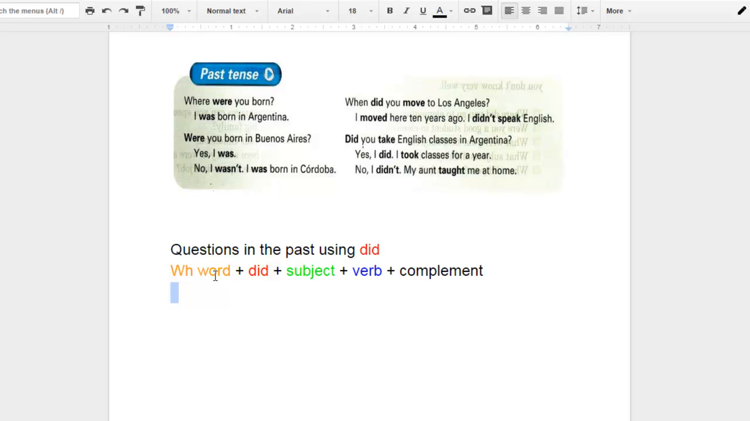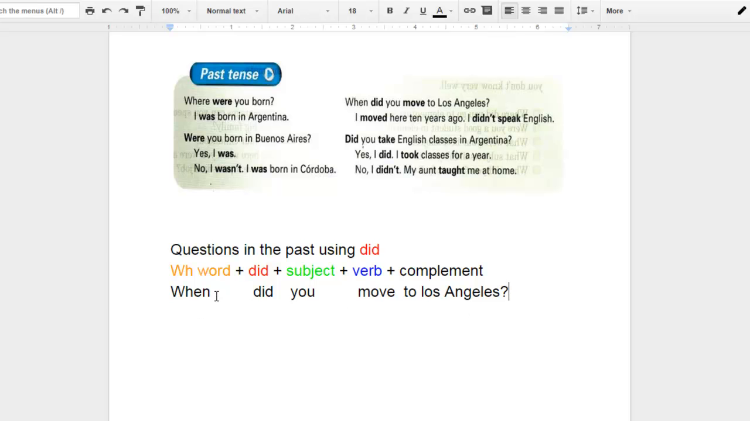Whenever we have a WH question, I'm going to start with that first one there. What we do is we have a WH word, such as in this case is when. This follows the auxiliary did. This will follow a subject. And this follows the verb in the present. The verb does not change to the past. When did you move to Los Angeles?